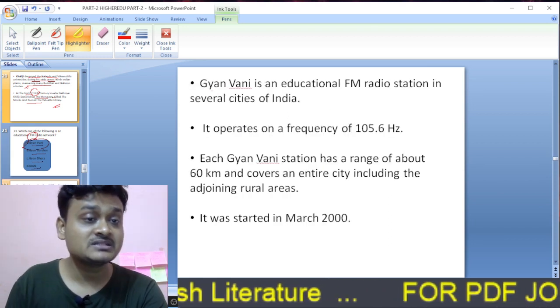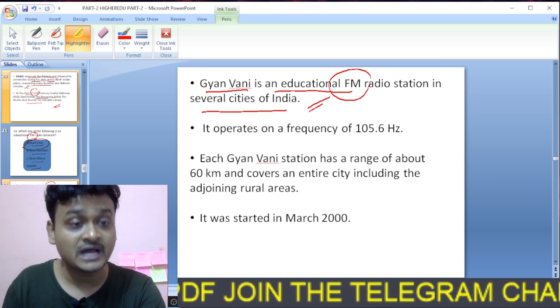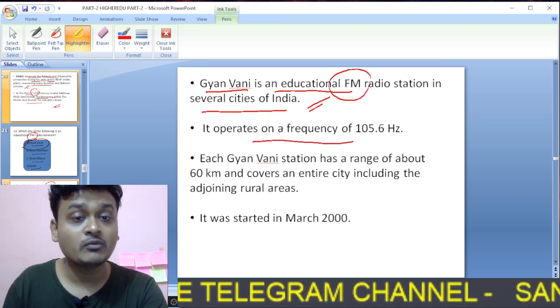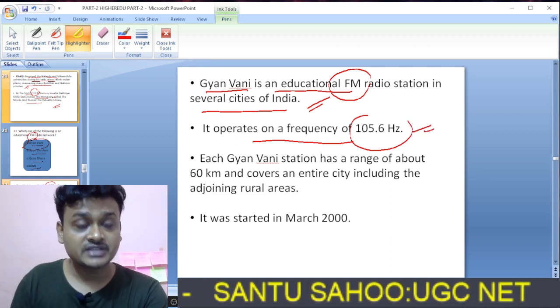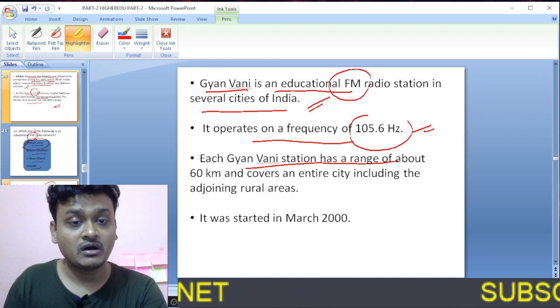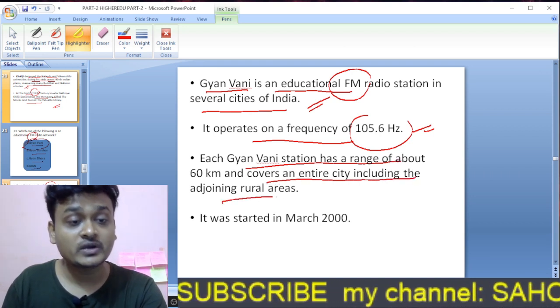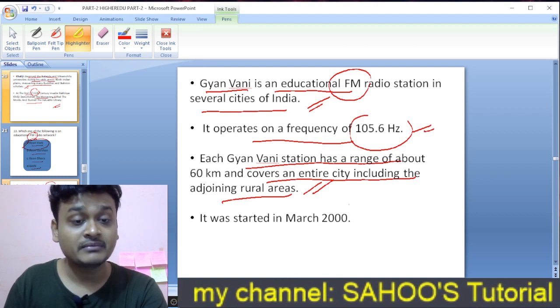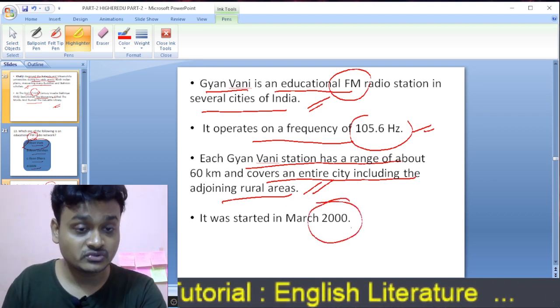And here is the explanation. Gyanvani is an educational FM radio station in several cities of India. It operates on a frequency of 105.6, and each Gyanvani station has a range of about 60 km and covers an entire city including the adjoining rural areas. It was started in March 2000.